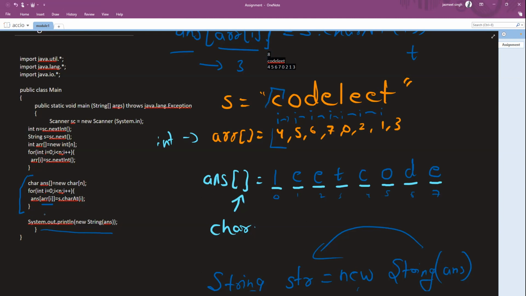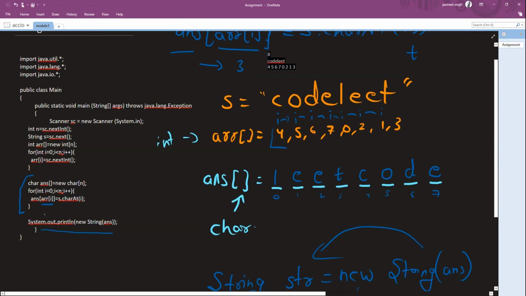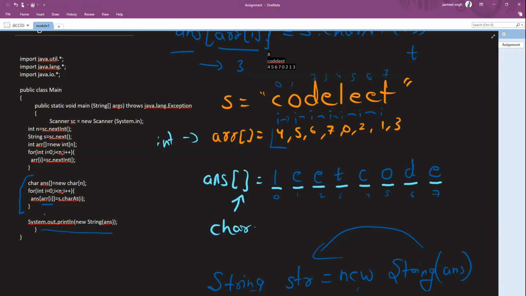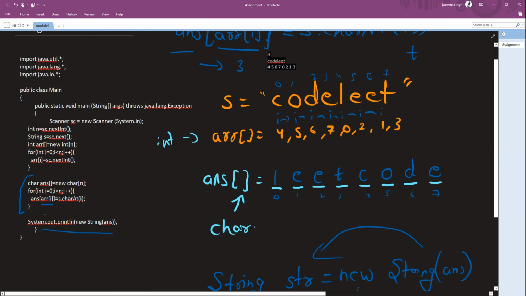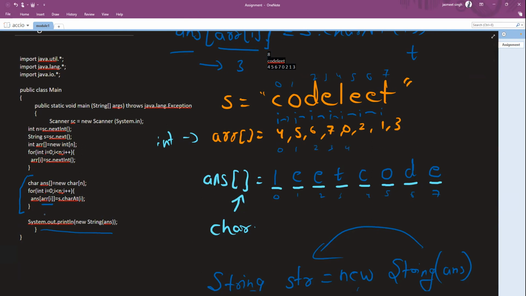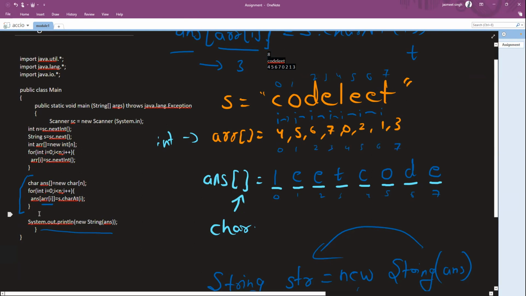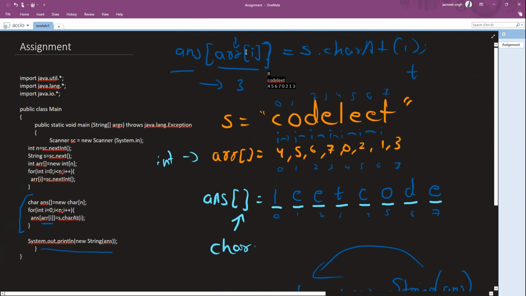So you can see I iterated from the index 0, 1, 2, 3, 4, 5, 6, and 7 on the given string. But as per the given data, the mapping of these characters is already done in the array with their indexing, so it is also at index 0, 1, 2, 3, 4, 5, 6, and 7. That's why I'm able to use this relation. The character I can get from s dot charAt.